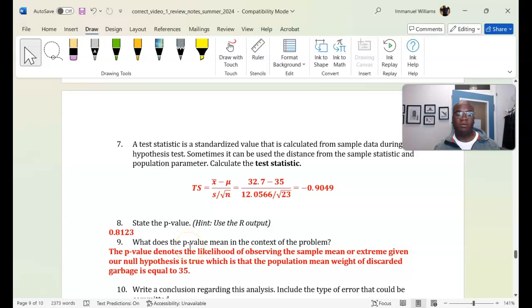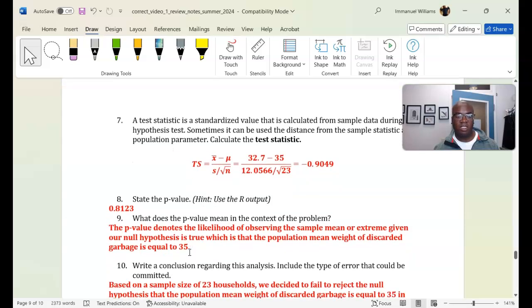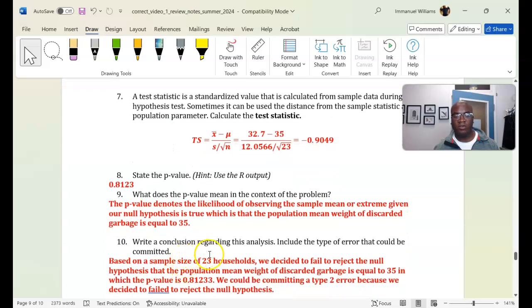But right, the conclusion, which is what we're going to do to our null hypothesis based on the p-value: based on a sample size of 23 households, we decide to fail to reject the null hypothesis that the population mean weight of discarded garbage is equal to 35, in which the p-value is equal to 0.8123. This is going to cause a type 2 error.